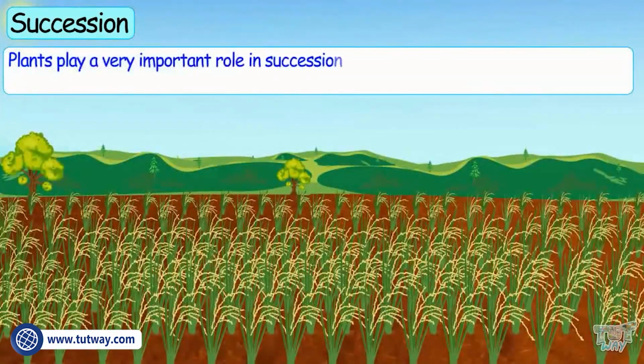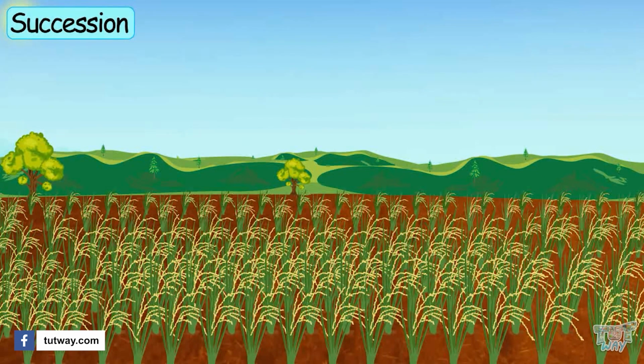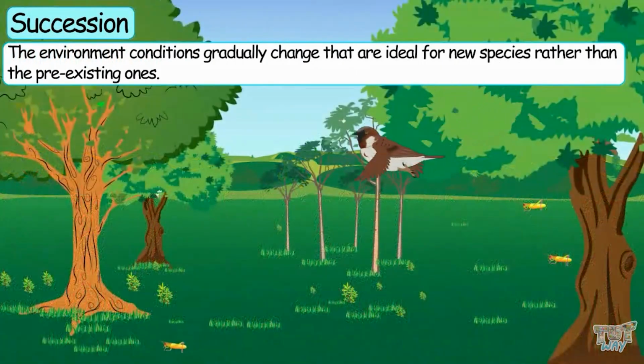Plants play a very important role in succession, as they are the source of food and shelter for various species of animals in the ecosystem. The environmental conditions gradually change to become ideal for new species rather than pre-existing ones, and succession goes on.